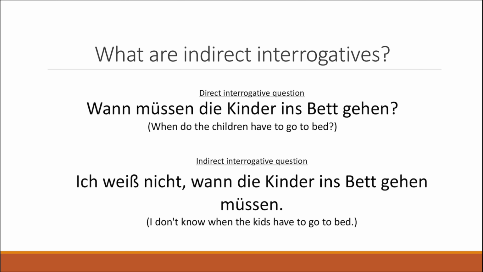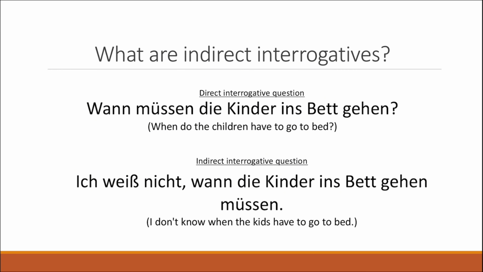Now, let's consider the second example. Ich weiß nicht, wann die Kinder ins Bett gehen müssen. I don't know when the kids have to go to bed. Now, this is an indirect interrogative question. This turns the question into a statement that reports or expresses curiosity about something. It is introduced by a phrase like ich weiß nicht, as we have it in this case, or ich möchte wissen, I want to know, ich verstehe nicht, I don't understand.